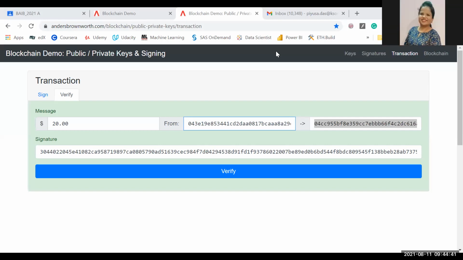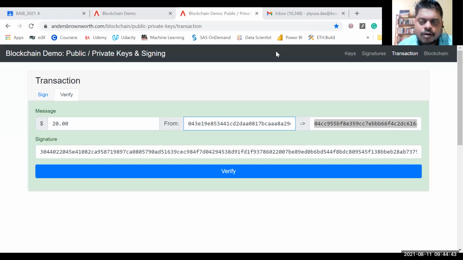So public keys are public. That means they are visible to all of us, whoever is in the blockchain. Addresses, which are generated from the public key, are also public. These are openly visible. So if you go to a blockchain explorer, you can see from which address to another address some amount of money is getting transferred. Anybody can see. Is this part clear or any doubts?